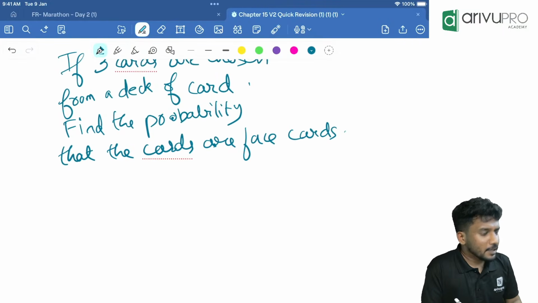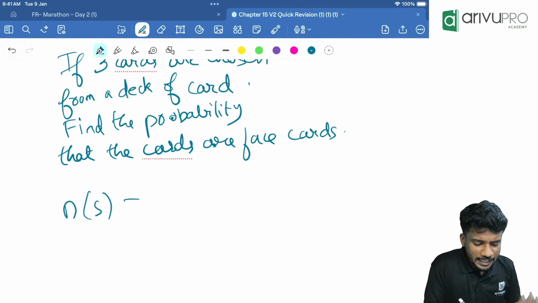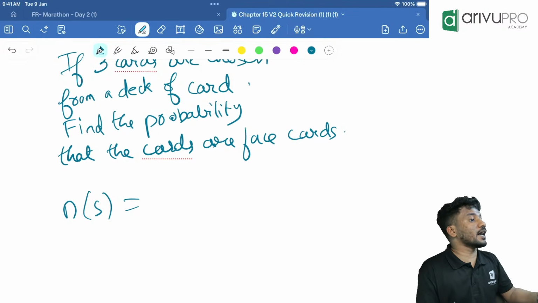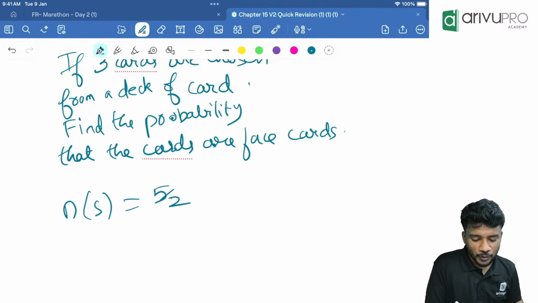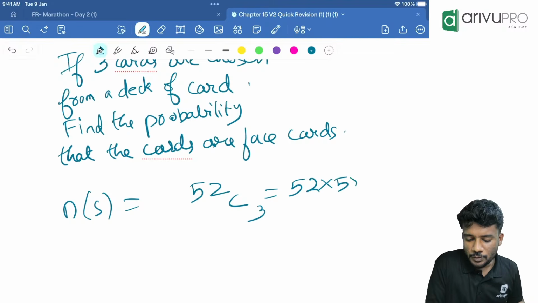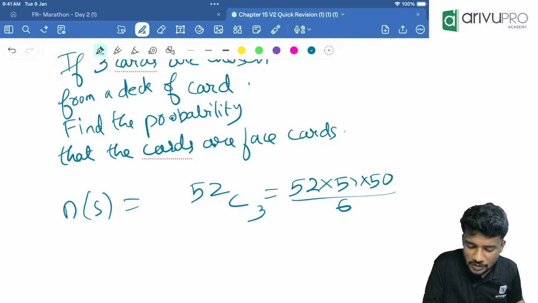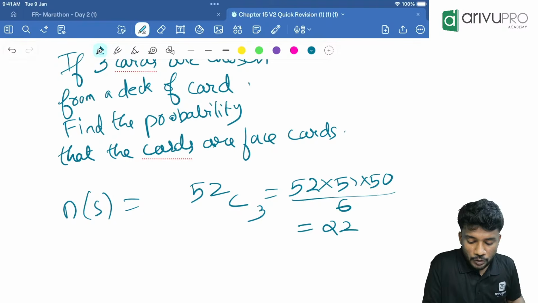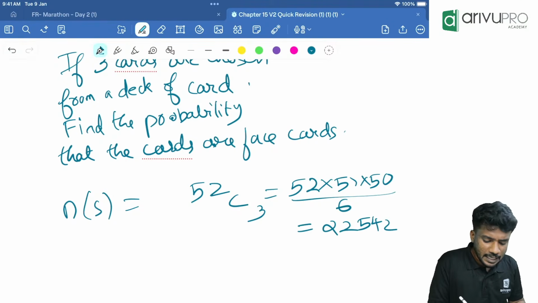Now you tell me, N of S will be how much? Now 3 cards are chosen from how many cards? 52. So 52C3. That is how much? 52 into 51 into 50 divided by 6. How much is it? 22100. Then that is N of S.